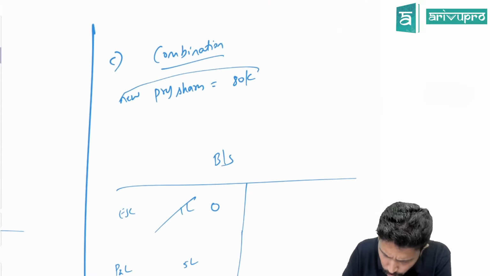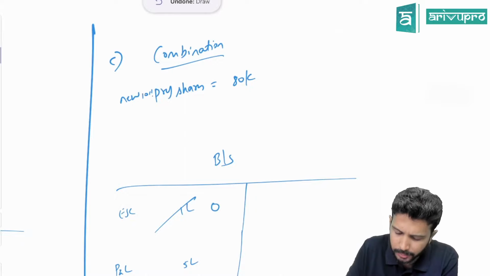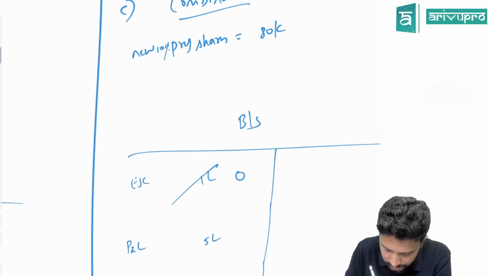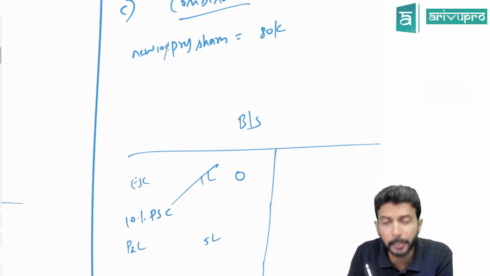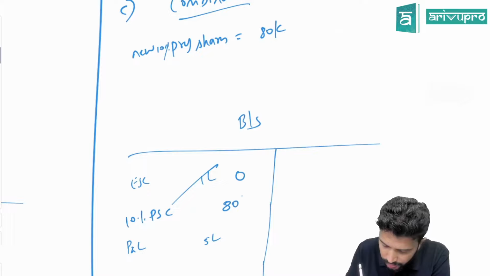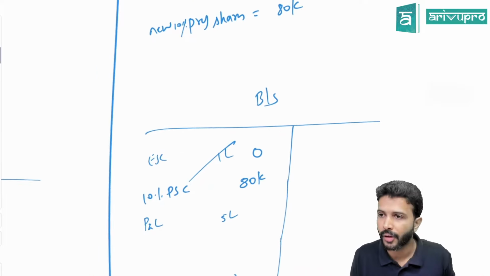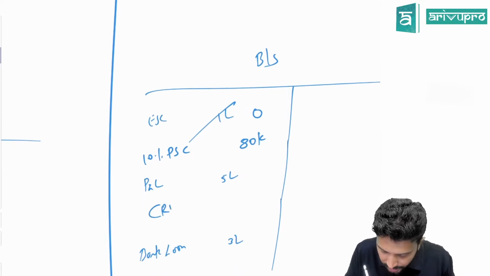Did you issue any new preference shares for this particular process? Yes, let's say this is again 10% preference shares. That means what will happen? 10% preference share capital will come in. Entire 1 lakh or only 80,000? Its face value is 80, so it will come in for 80. Now, how much CRR will you create?